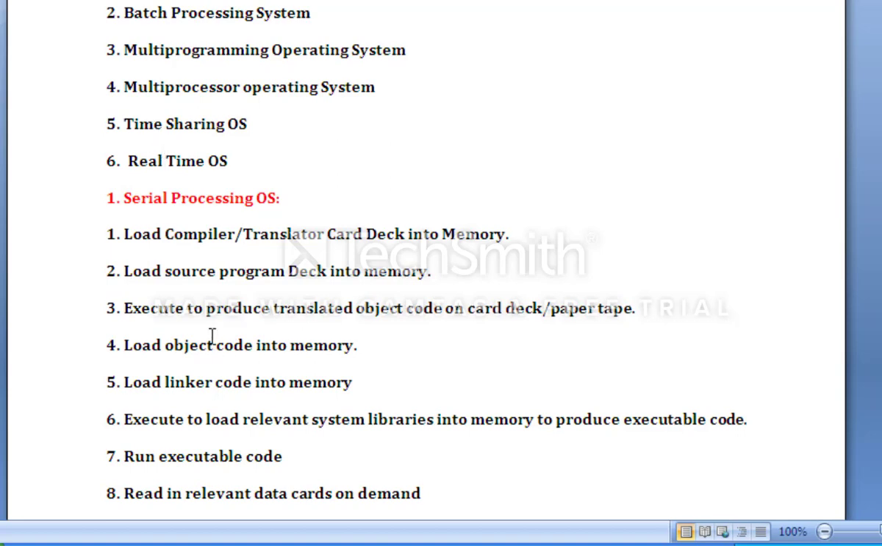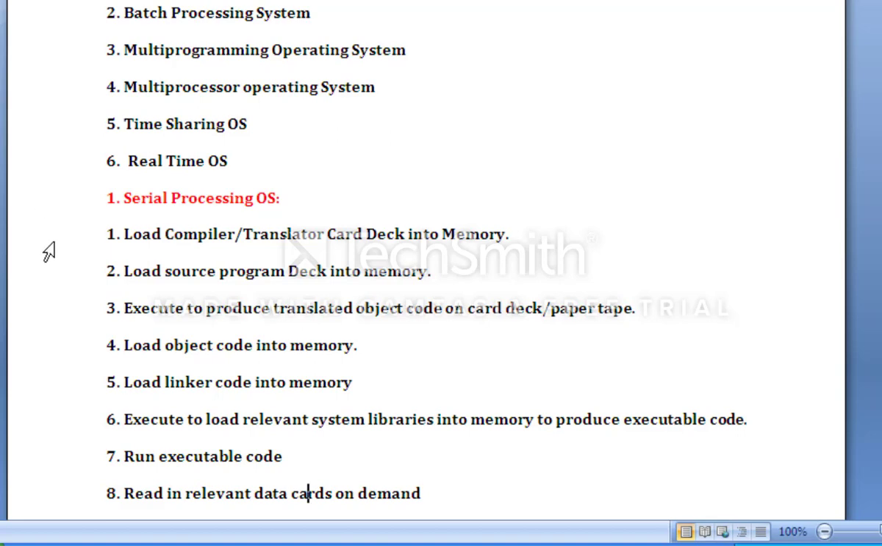Step 4, load object code into memory. So after executing and translating, we need to load the object code into memory, because after translating the source code we have the object code. Then we receive the object code, so we need to load that object code into the memory again. In step 5, as you can see here, load linker code into memory. So we need to again load extra code, which is maybe essential code of the system. So it is the linker code, and we need to load the linker code into the memory.